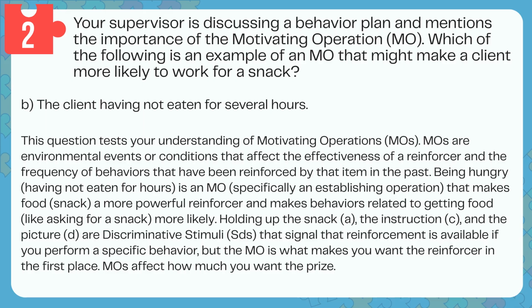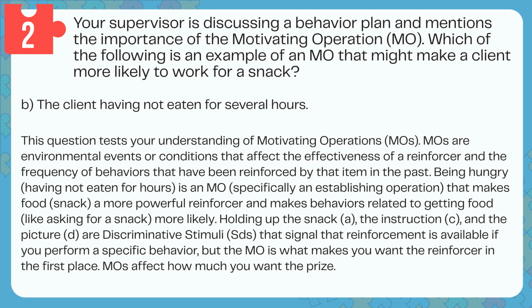Answer: B. The client having not eaten for several hours. This question tests your understanding of motivating operations, MOs. MOs are environmental events or conditions that affect the effectiveness of a reinforcer and the frequency of behaviors that have been reinforced by that item in the past. Being hungry, having not eaten for hours, is an MO, specifically an establishing operation that makes food, a snack, a more powerful reinforcer and makes behaviors related to getting food, like asking for a snack, more likely.